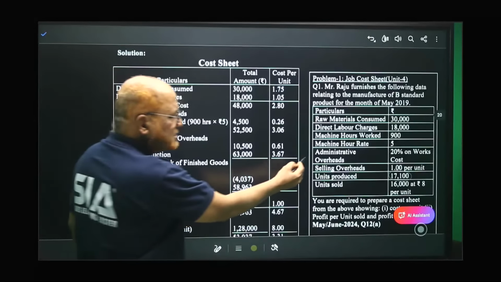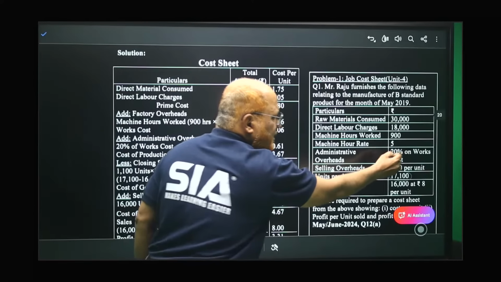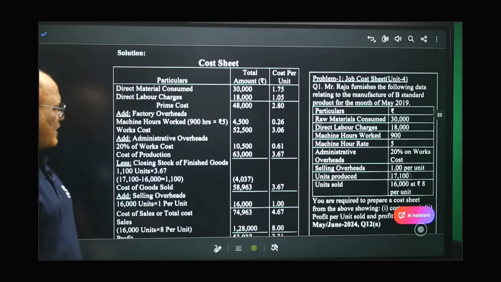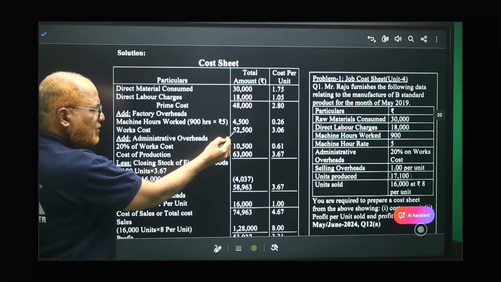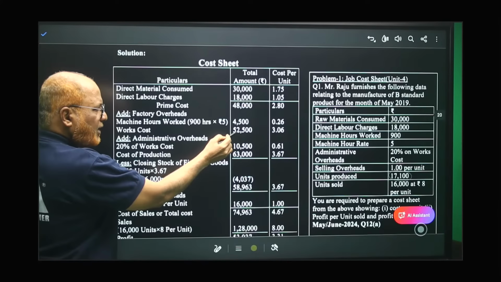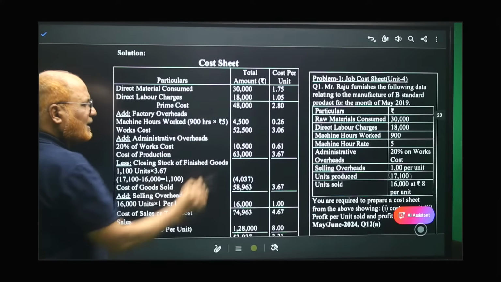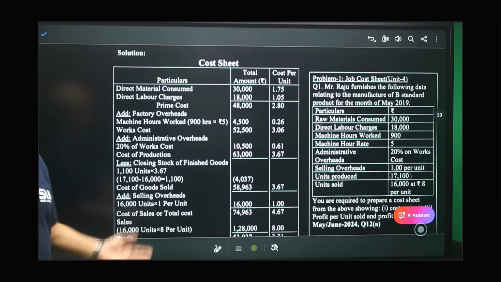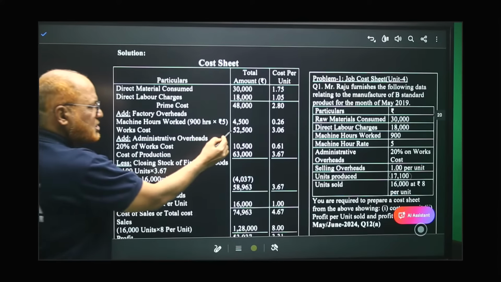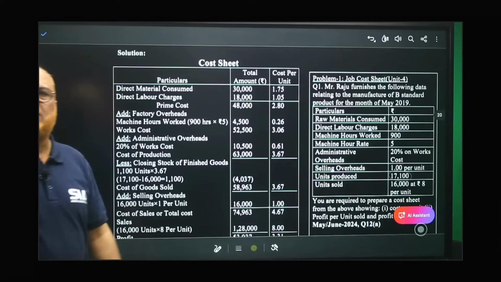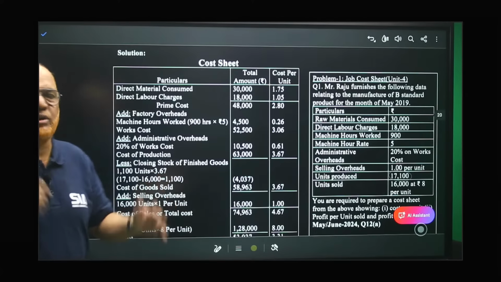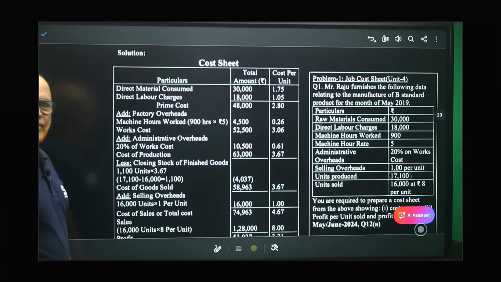Here in the problem, it is given administrative overhead is 20% on works cost. So administrative overhead is 20% of works cost. What is the works cost? 52,500. 52,500 into 20%, you will get 10,500. Now add up. The works cost 52,500, administrative overhead 10,500, total 63,000 is the cost of production. Cost of production we got.